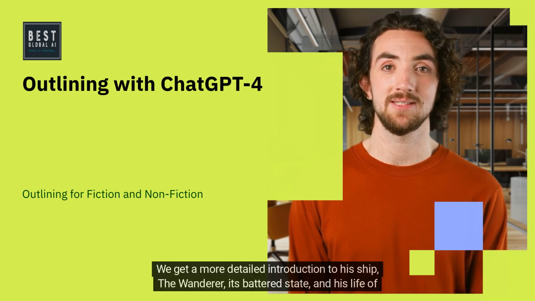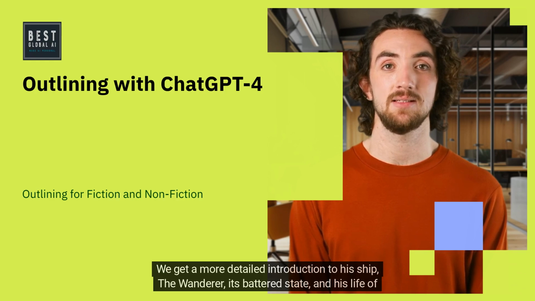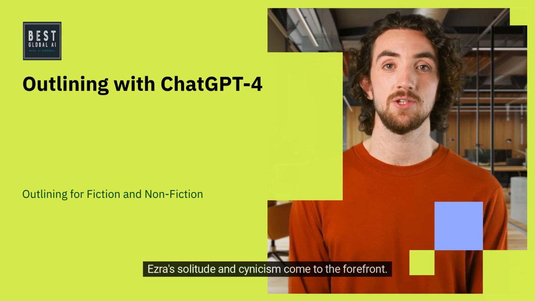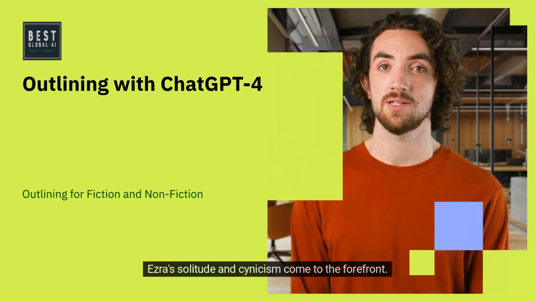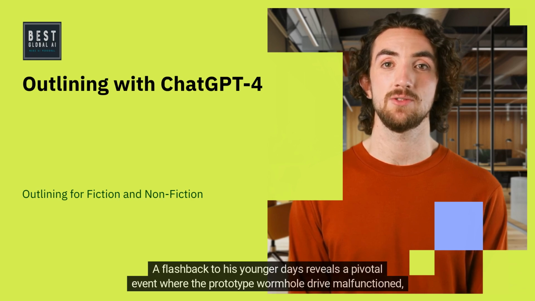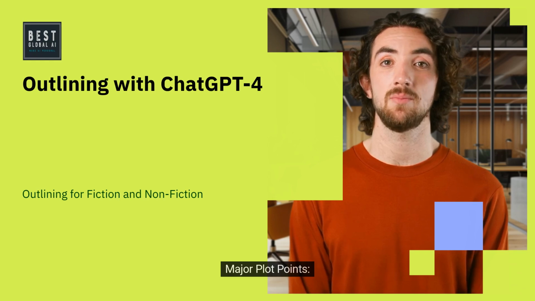We get a more detailed introduction to his ship, the Wanderer, its battered state, and his life of isolation. Character development. Ezra's solitude and cynicism come to the forefront. He reflects on his previous role in the development of wormhole technology and why he left. A flashback to his younger days reveals a pivotal event where the prototype wormhole drive malfunctioned, causing deaths he feels responsible for.